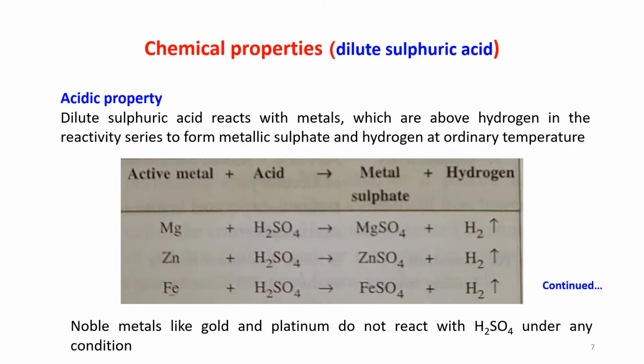Chemical properties of dilute sulfuric acid. First, acidic property. Dilute sulfuric acid reacts with metals which are above hydrogen in the reactivity series to form metallic sulfate and hydrogen at ordinary temperature. Mg plus H2SO4 gives you MgSO4 plus H2. Fe plus H2SO4 gives you FeSO4 plus H2. Noble metals like gold and platinum do not react with H2SO4 under any condition.